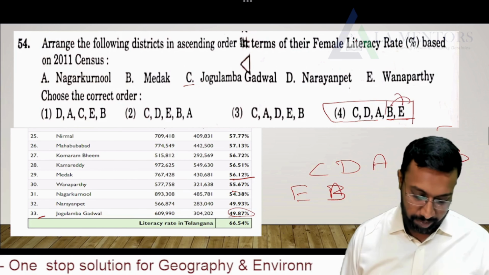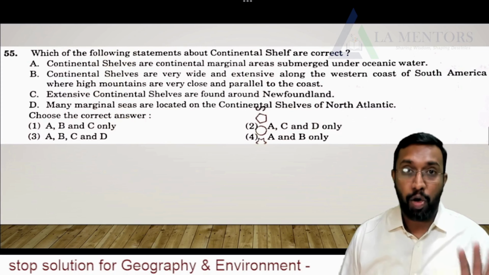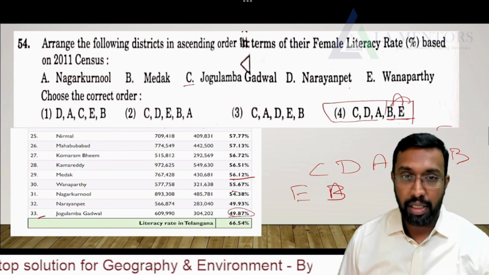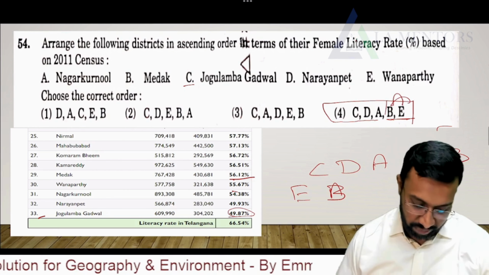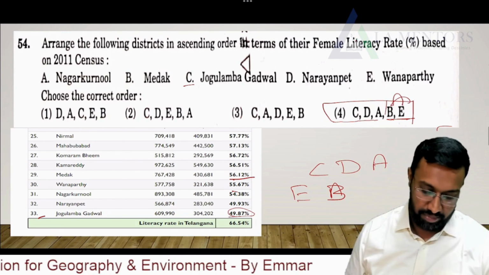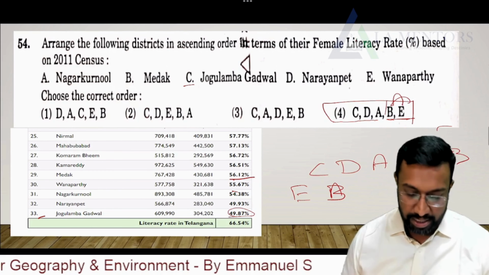Now moving further. I hope I'm done with this earlier question, which was with regard to the 2011 census, ascending order from the least to the highest. So the least is Jogulamba Gadwal. Okay, fine. Now moving further, the next question.